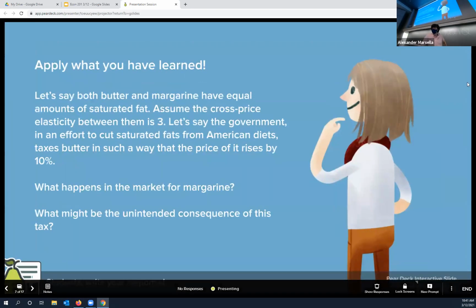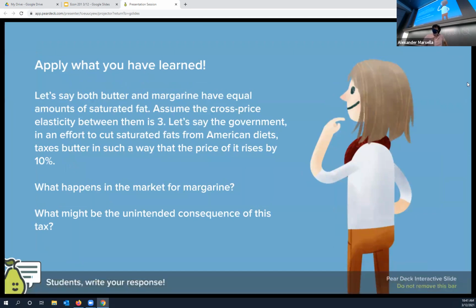Okay, now here's a more complex one. So we're assuming that butter and margarine have equal amounts of saturated fat. Does everybody know what margarine is? Margarine's just, well, I'm not going to tell you what margarine is, but you can look at the cross price elasticity and see that it's positive. It's 3. Okay.